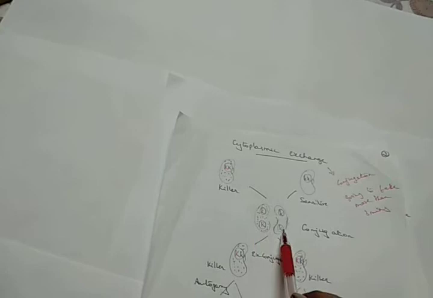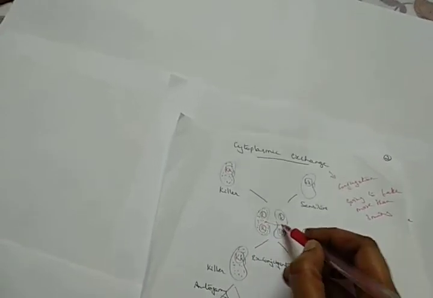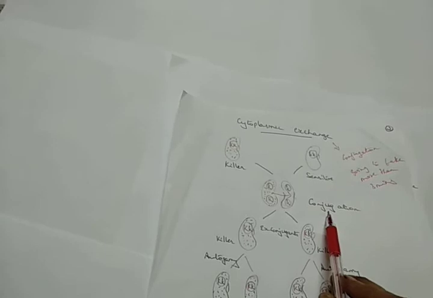Along with the nuclear exchange, the cytoplasmic substances are also exchanged. You can observe here there is the exchange of nuclear material and also cytoplasmic exchange. After the conjugation has been completed, you call them ex-conjugates.